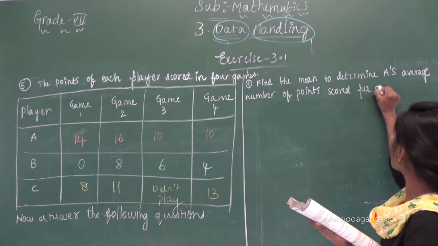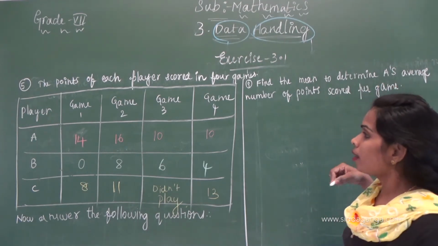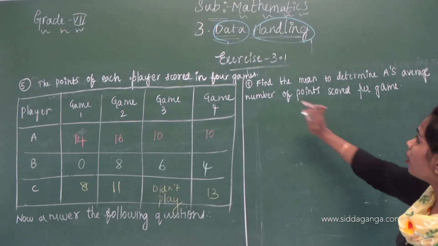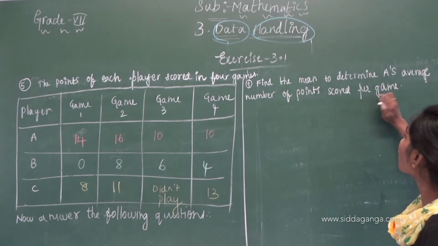Here see what they are asking. By seeing the above table, find the mean to determine A's average number of points scored per game.